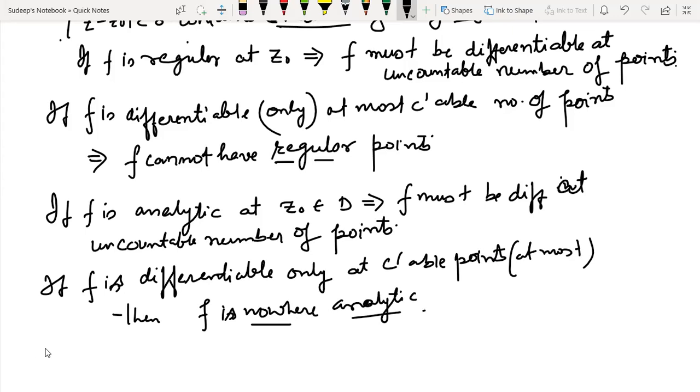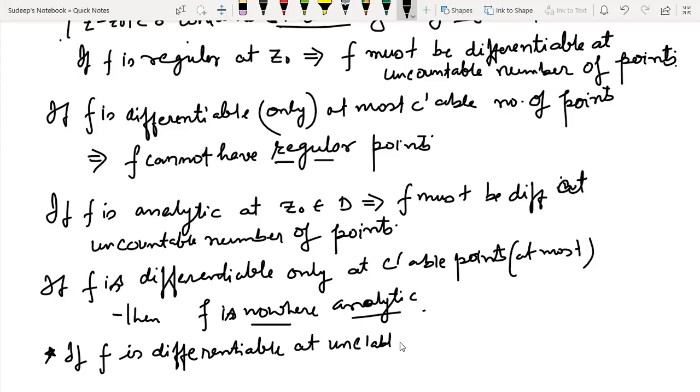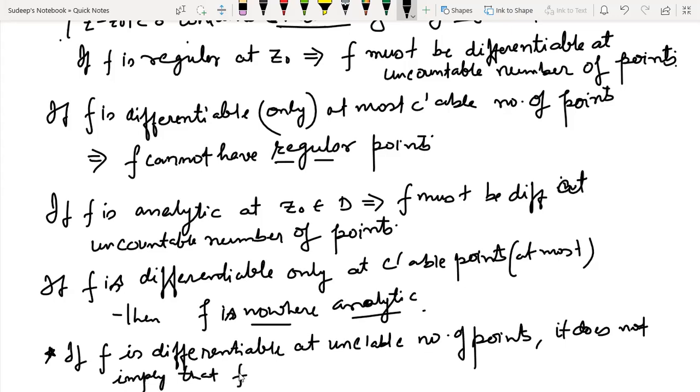However, remember this also: here I'm writing that if f is differentiable at an uncountable number of points, it does not imply that f is analytic at some z naught. This is an important point that you should really remember.